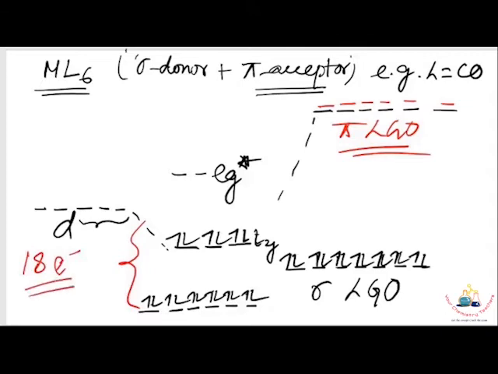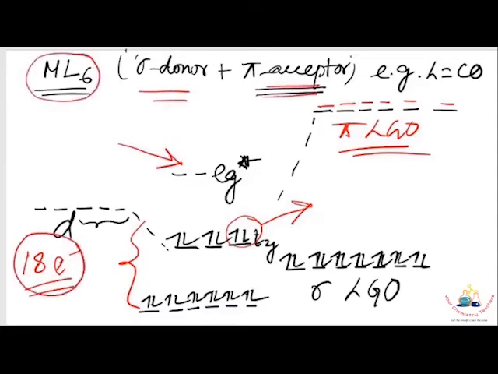But if you take an electron from these complexes, you have to take it from the t2g set, which is in a bonding molecular orbital, and the complex becomes unstable. Again, if you put an electron into this complex, you have to put it in eg star, which is antibonding, so again the complex becomes unstable. That's why for ML6 systems, when L is a sigma donor as well as pi acceptor ligand, the 18 electron rule is the most suitable case for showing stability.